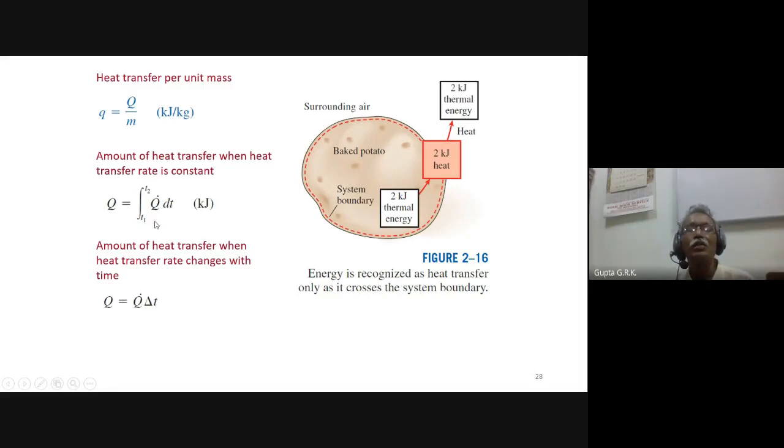So integrating T1 to T2, we get q dot into T2 minus T1. So many seconds the heat is transferred at that particular rate. That's why we get so many joules. So capital Q is in kilojoules, small q is in kilojoules per kg, and q dot is in kilowatts.